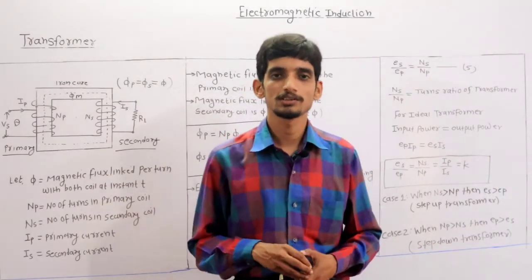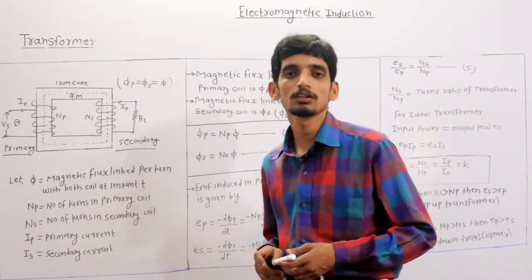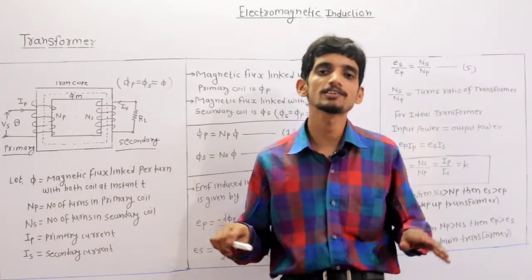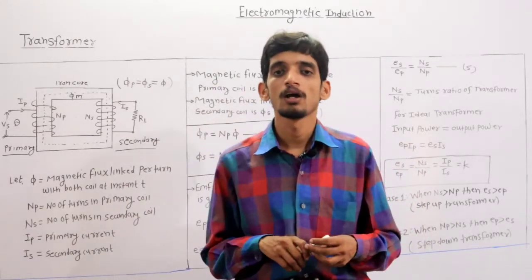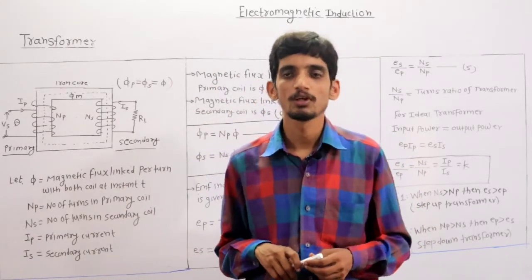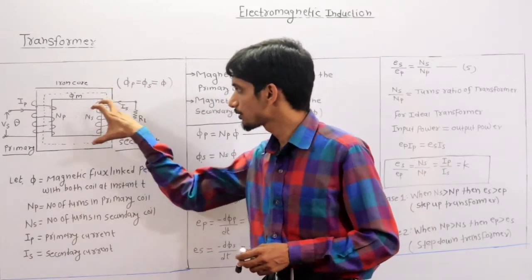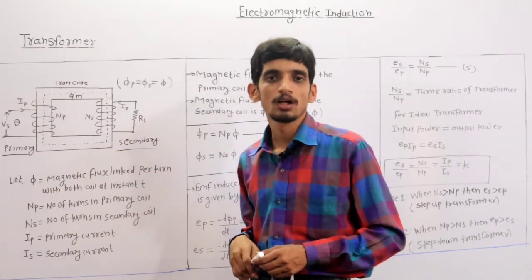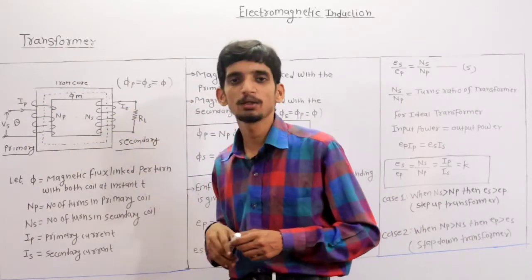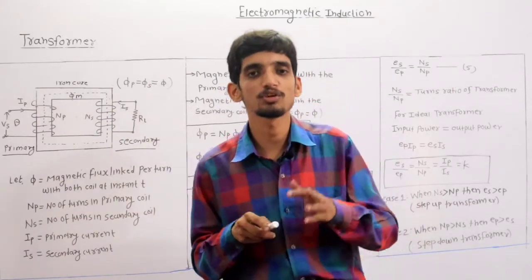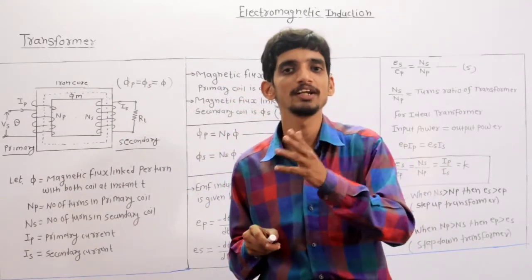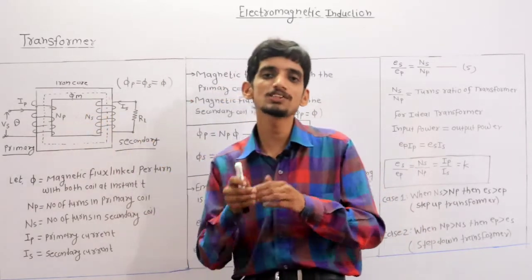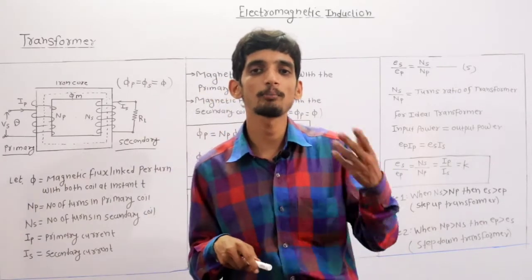Now I am going to discuss the important derivation of transformation ratio in case of transformer. As I already discussed with you the working and construction of transformer. Now this is a common structure of transformer, in which this is an iron core, and this iron core acts as a magnetic material, and it provides the path for the flow of magnetic flux from primary winding to secondary winding. Then the two windings are insulated from each other, and these two windings are made of copper,